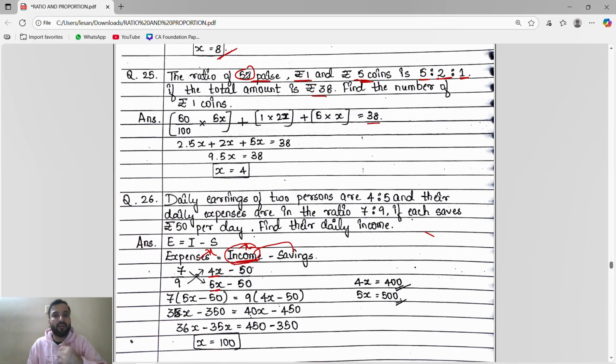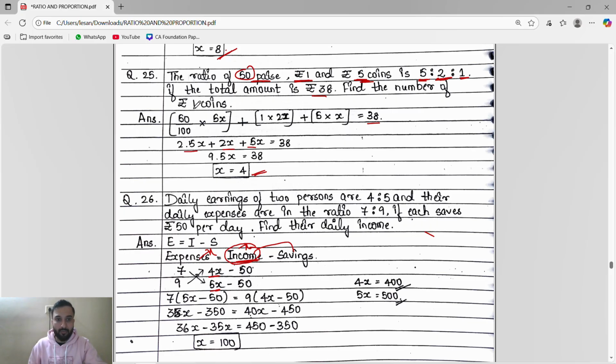So 50 paise will be converted into rupees. So 50 by 100, how much for the 50 paise coin? 5x. So 50 by 100 into 5x plus rupees 1 is 2x, so 1 into 2x, plus rupees 5 is 1x, so 5 into x, equals 38. When you solve this, 50 divided by 100 is 0.5, into 5, you will get 2.5x plus 2x plus 5x. When you solve, x is equal to 4.